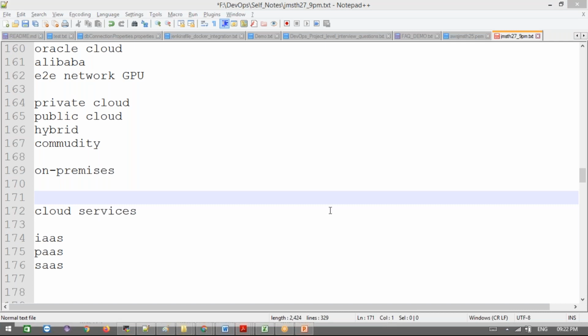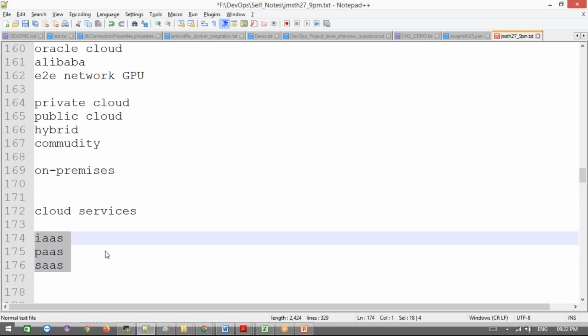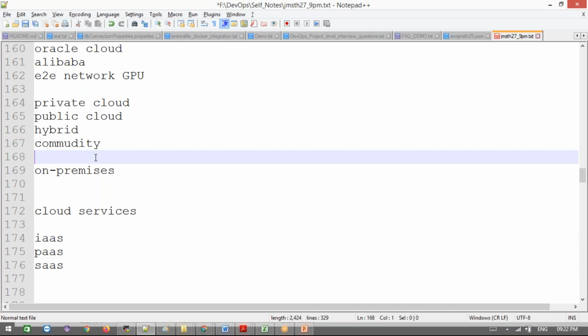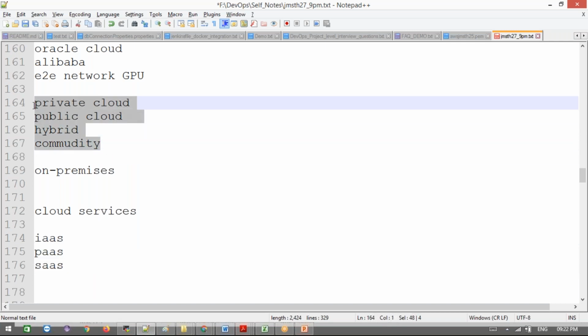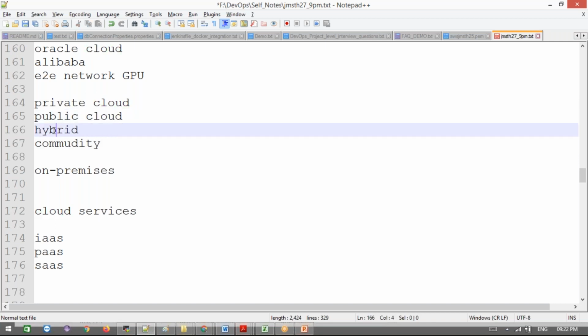All cloud providers are the implementation of this. These are the different kinds of providers for software as a service and platform as a service, and they provide different kinds of cloud for us. Even with a private cloud, no one else can access it. If you want to create a public cloud, we can go and create a public cloud. If you want to use a combination of your own servers and your AWS services, you can use both, not only AWS or any cloud services. That we call hybrid services.